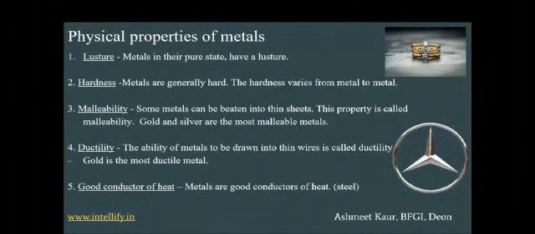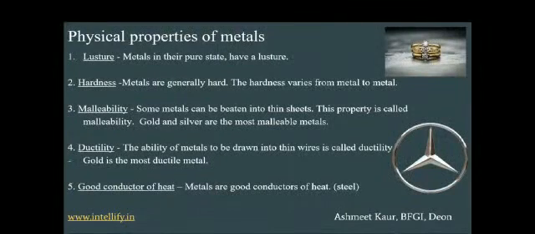Some metals are beaten into thin sheets. This property is called its malleability. And gold and silver are the most malleable metals. And another malleable metal is aluminium. We can see as we have aluminium foils. So this is due to its malleability. It is drawn into thin sheets.